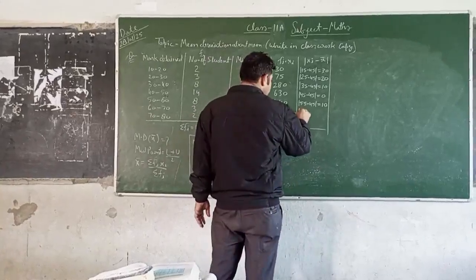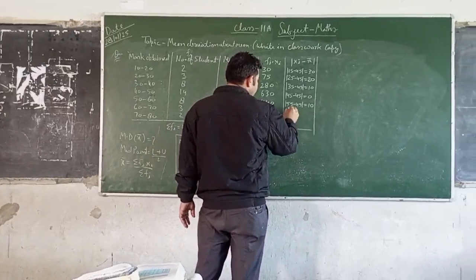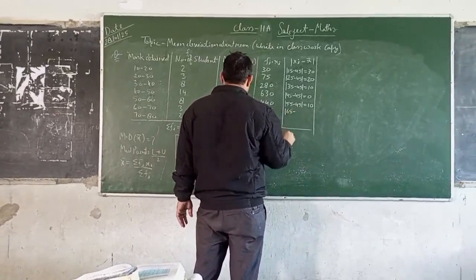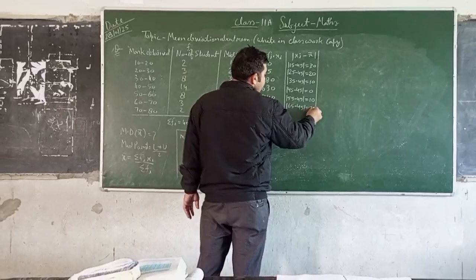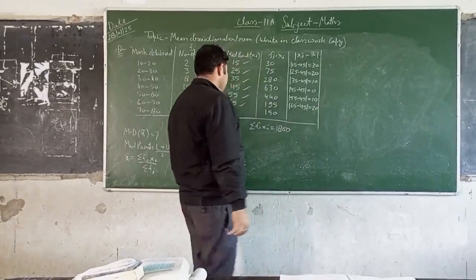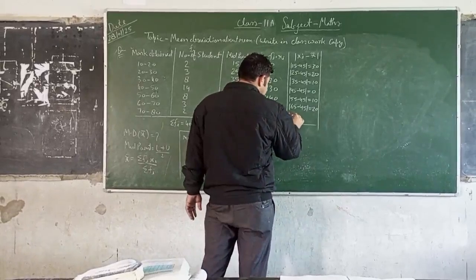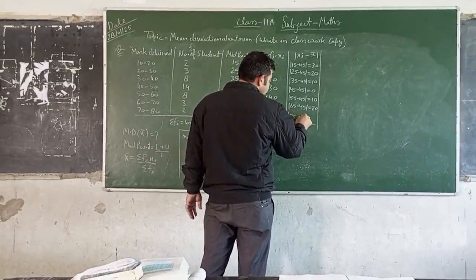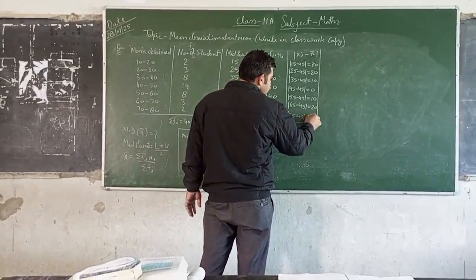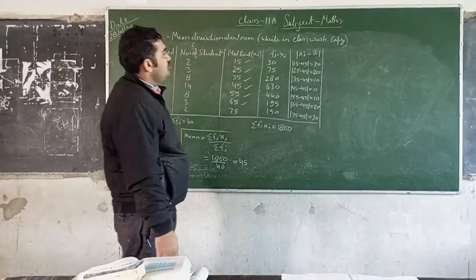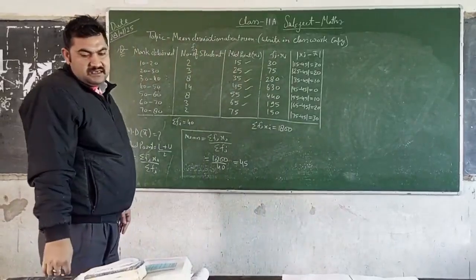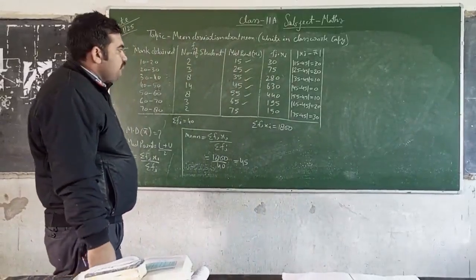Mod of 65 minus 45, and that is 20. And now next is 75 minus 45, the difference is 30. These are mod of xi minus mean.